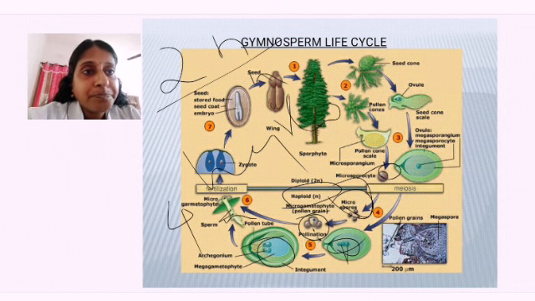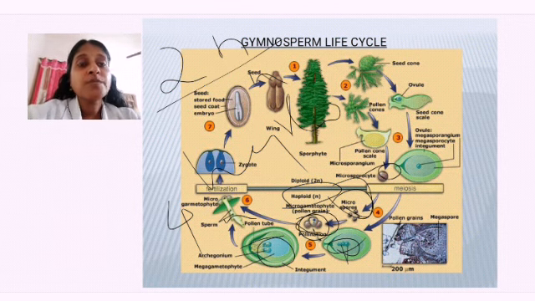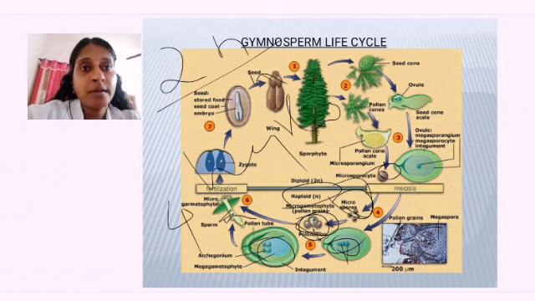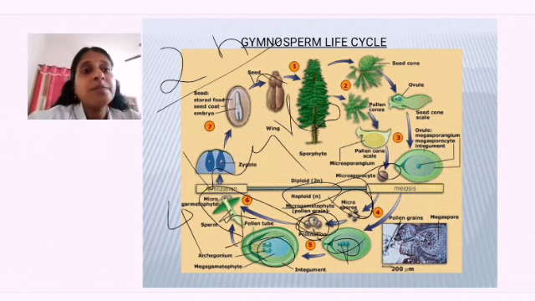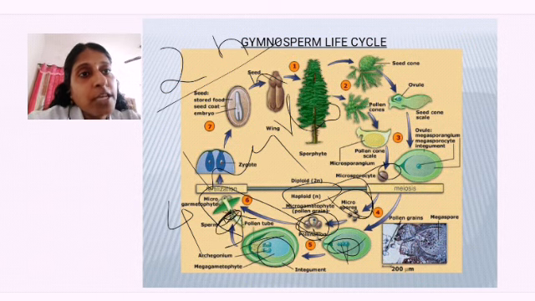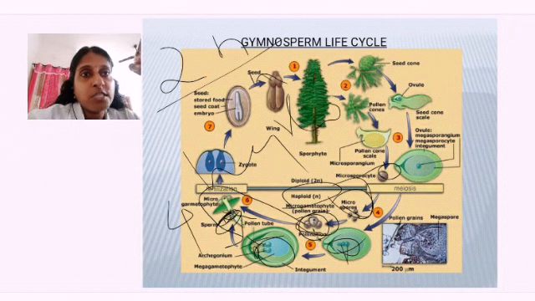Now what is happening? These pollen grains produced from the microspores have wings. Okay, so the wind is usually the medium for transmission of pollen grains from the male part to the female part. Now the pollen grain goes and falls on the female part. The nucleus which is present inside the pollen grain, acting like a sperm, is the one that goes and fuses with the egg.